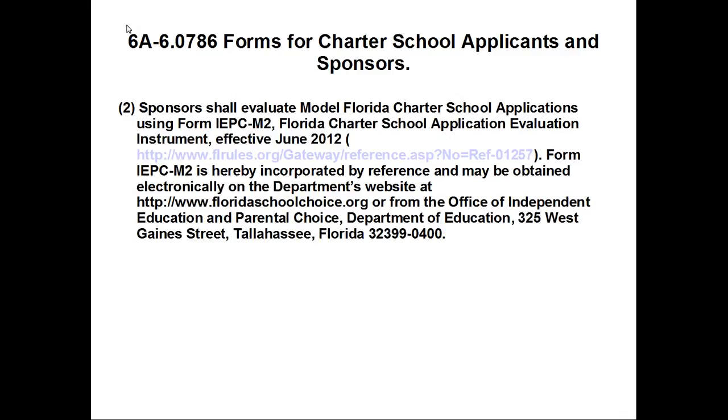Forms of charter school applications and sponsors. Sponsors shall evaluate the Model Florida Charter School Application using Form IEPC-M2, Florida Charter School Application Evaluation Instrument, effective June 2012. Florida Administrative Rules Gateway reference ASAP number 01257. Form IEPC-M2 is hereby incorporated.